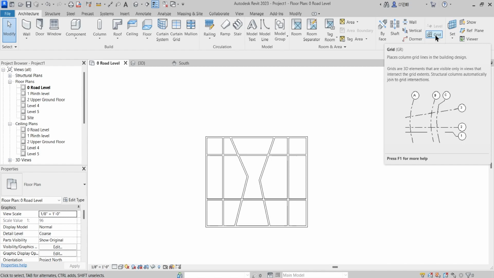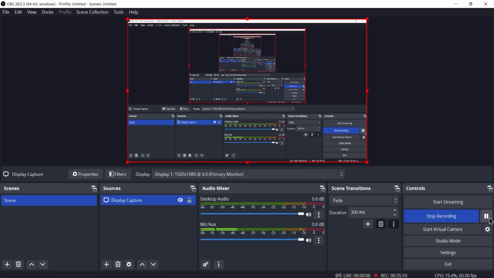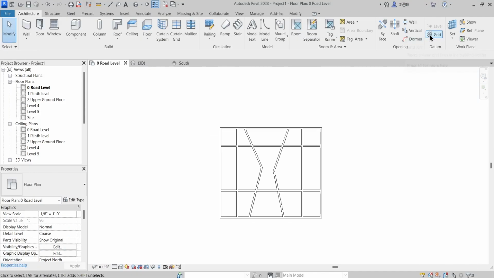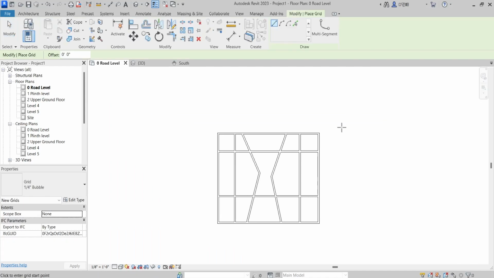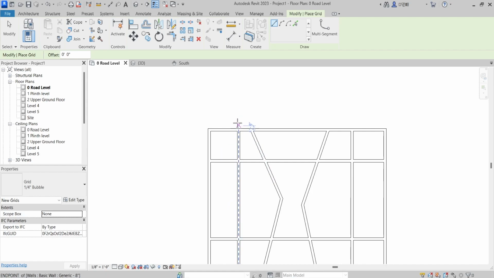GR is the shortcut. You can click it from here, that is the grid, or just press GR and enter on your screen, and that will activate that command. These grid lines are nothing but the center lines and face lines that you apply to a particular structure when you create the working drawing of it.